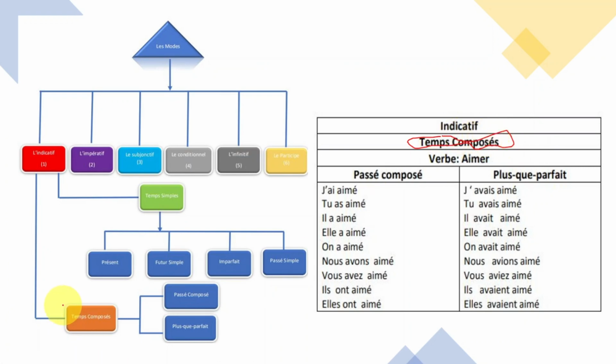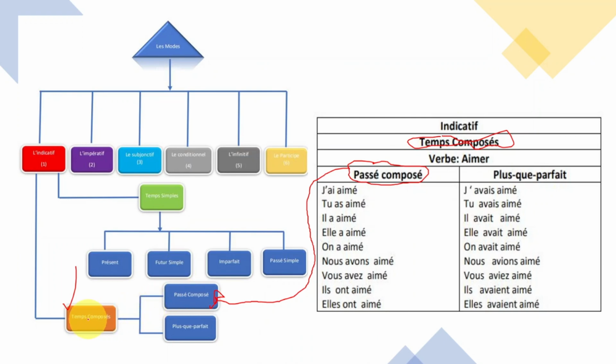This is the one I'm talking about. Now, j'ai aimé. It's this one. Okay? Now, this is coming from right here.